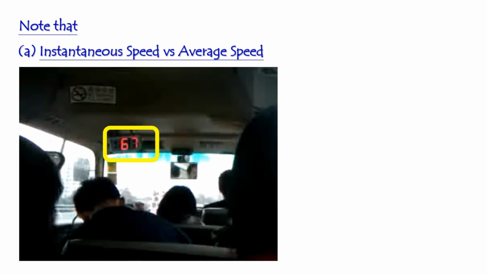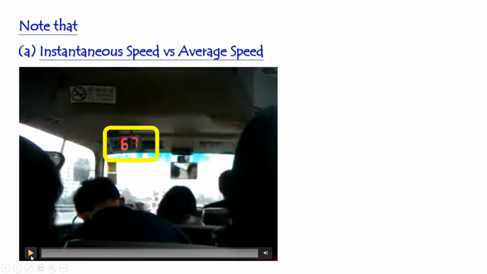So we have two terms worth discussing with you all. One is called instantaneous speed, and the other one is the average speed. We have discussed these terms before. Average speed is equal to the total distance traveled divided by the total time taken. Right? What is meant by instantaneous speed? It means the speed of an object at a particular instant, or the speed of an object at a particular time. Maybe you still do not really understand this concept or this term.